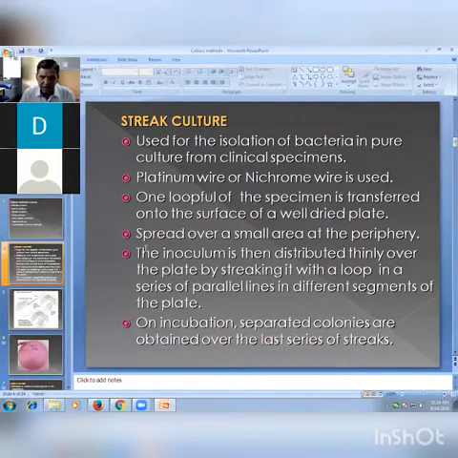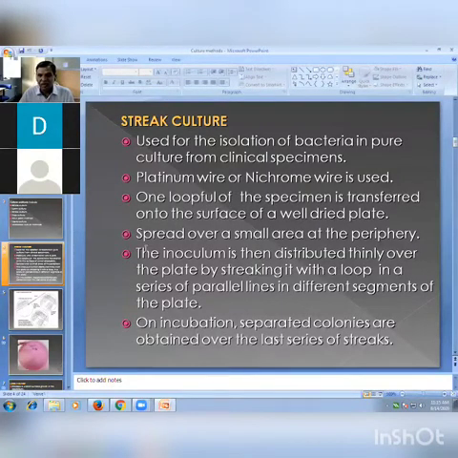The first one is the streak culture method, also known as the 4-quadrant method. Quadrant means one-fourth part of that Petri plate. It is used for isolation of bacteria in pure culture from clinical specimens. Whenever we receive clinical specimens like urine, pus, blood, CSF, any clinical specimen from the hospital side, we isolate a particular pathogenic organism from that specimen, and that time we always depend on streak culture.